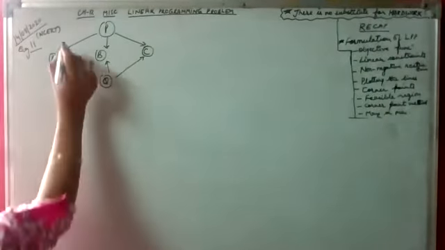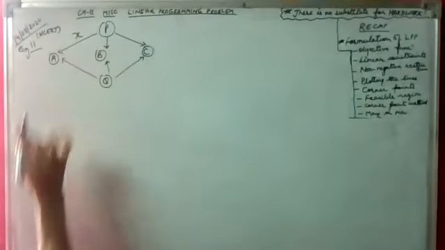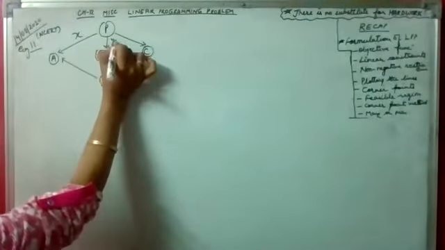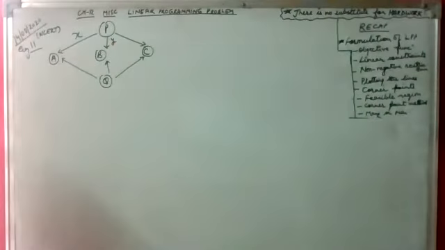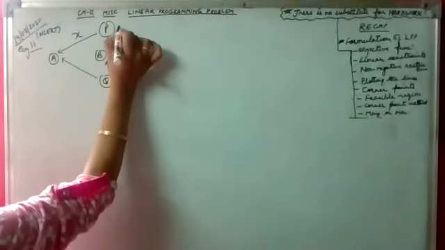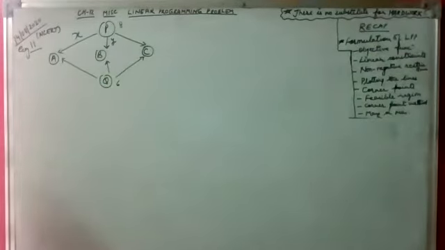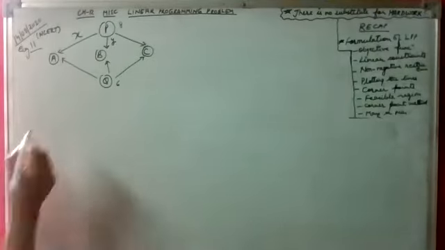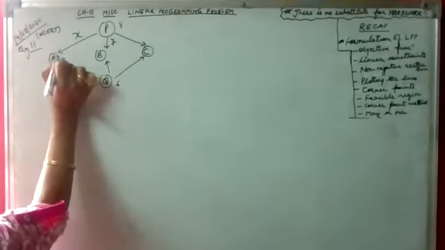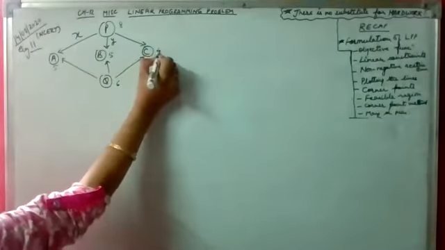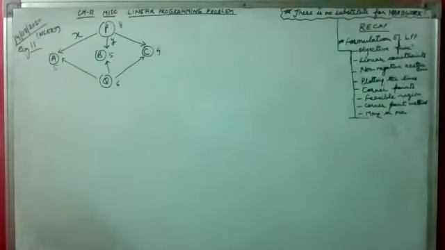So we are assuming that X units be transported from P to A, Y units be transported from P to B. One more thing is given here, that the production capacity of factories P and Q are respectively 8 units and 6 units, and the weekly requirements of A, B, and C are 5 units, 5 units, and 4 units respectively.